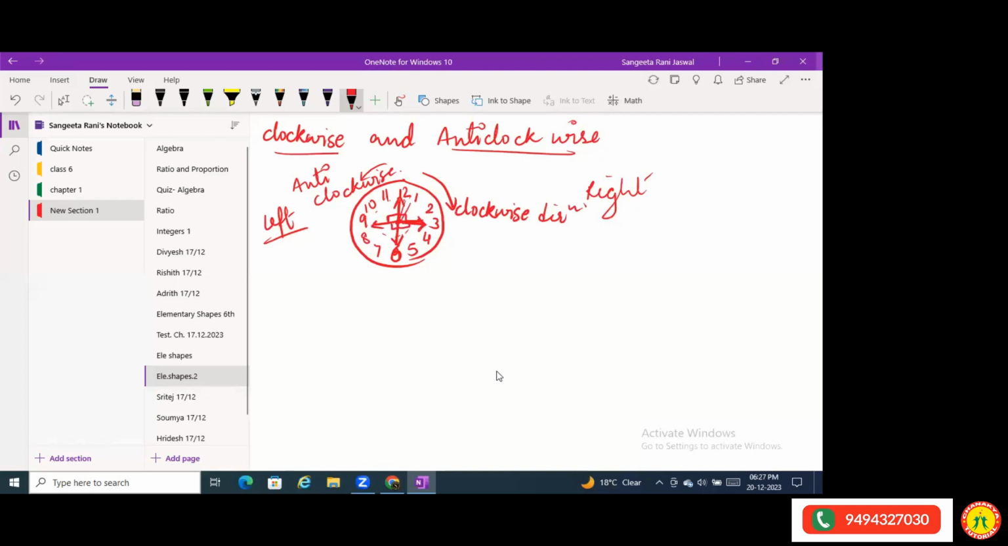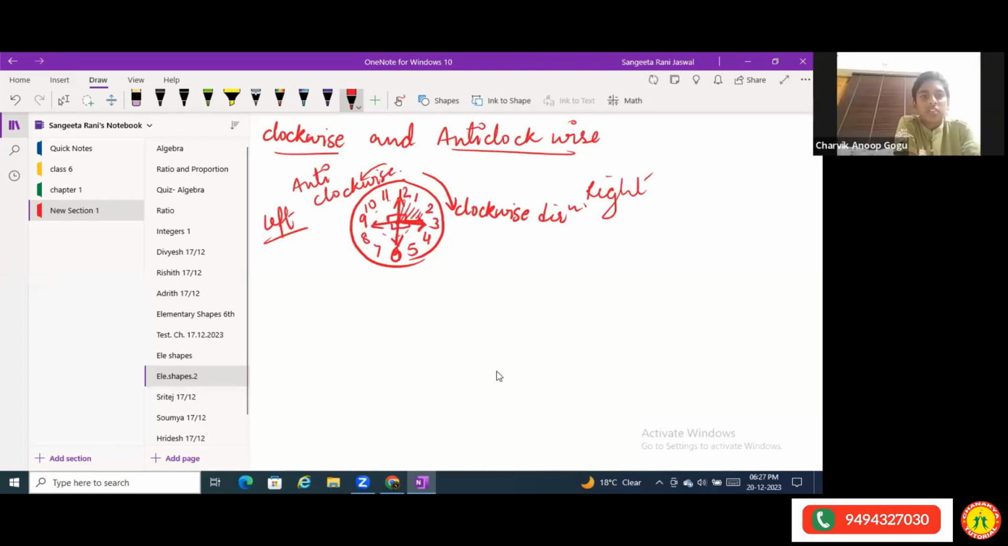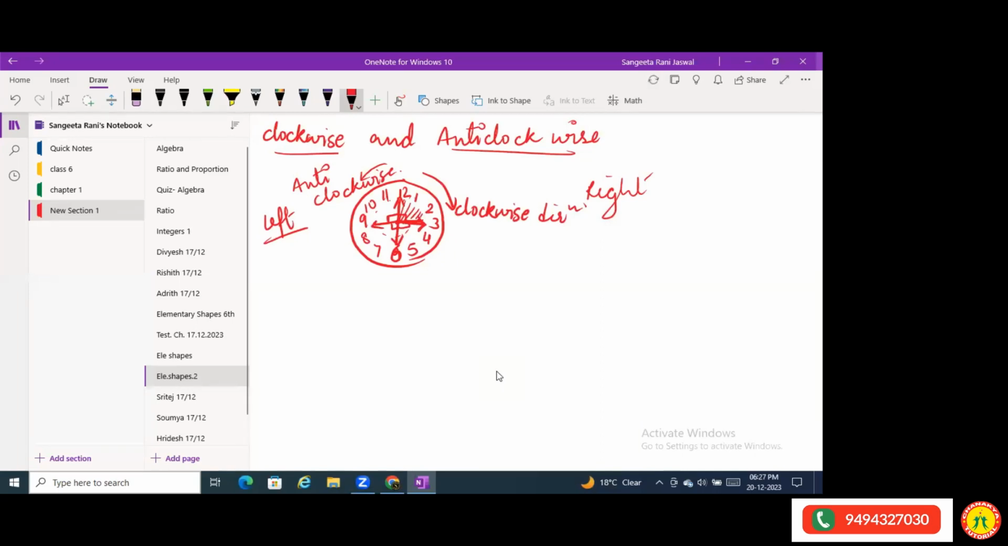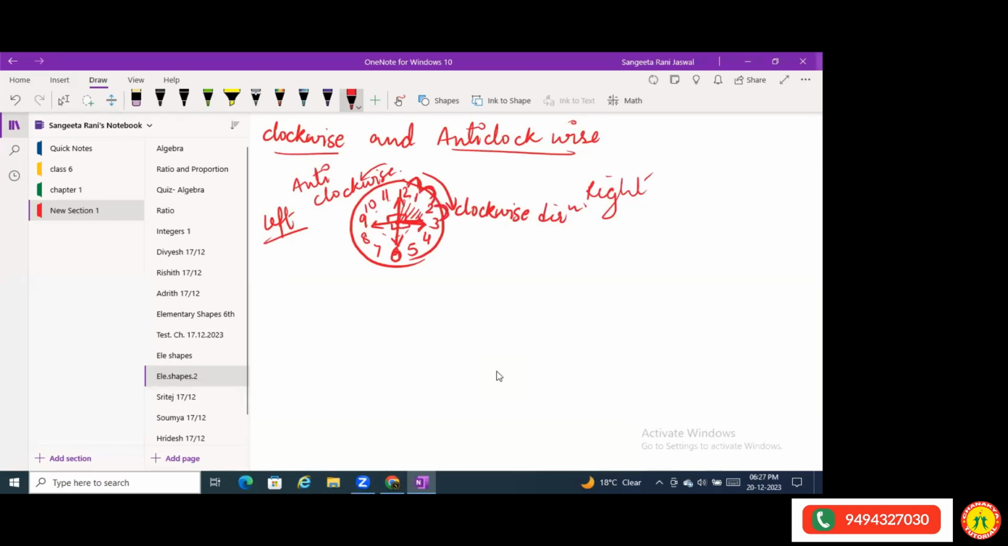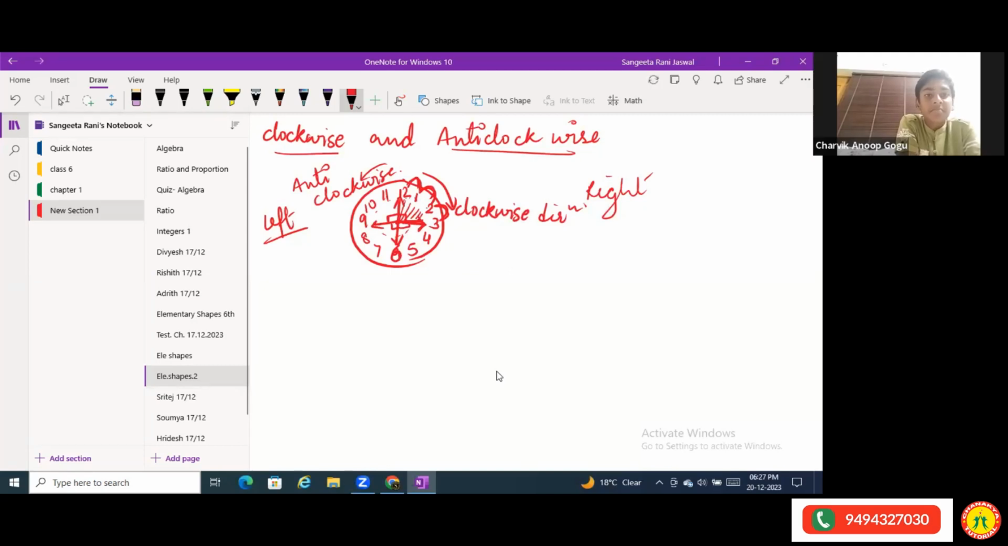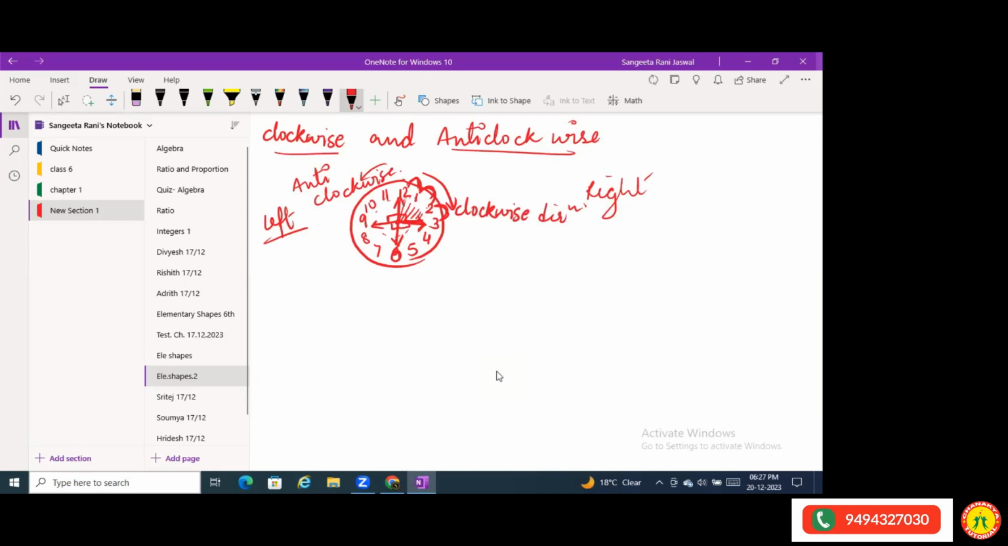That means this is one quarter. From 12 to 1 is a 5 minutes gap, and here also there is a 5 minutes gap. So that means 3 gaps are there: 12 to 1, 1 to 2, 2 to 3. So that means it's 15 minutes. Three gaps make 90 degrees. So 90 by 3.